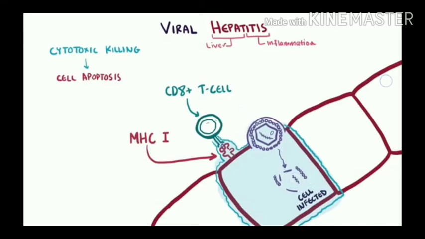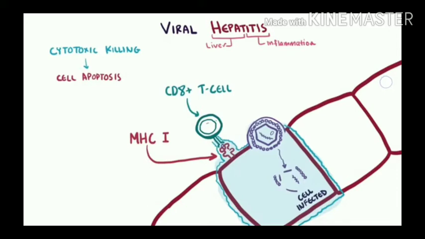So when one of these cells is infected, it presents a protein called MHC class 1 molecules. Using the MHC class 1 molecule, it presents an abnormal condition. At the same time, immune cells also infiltrate the liver, and these immune cells try to figure out what's going on in this condition.